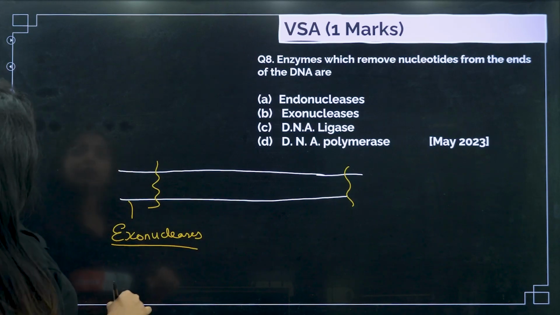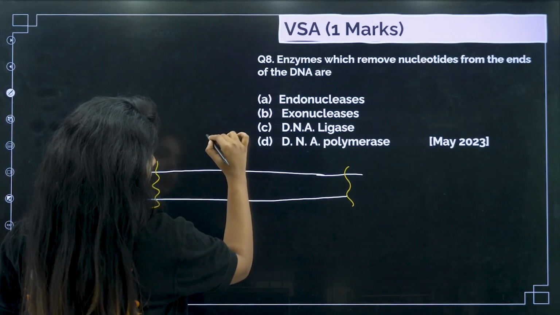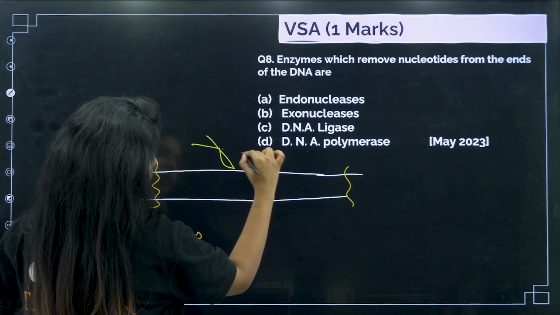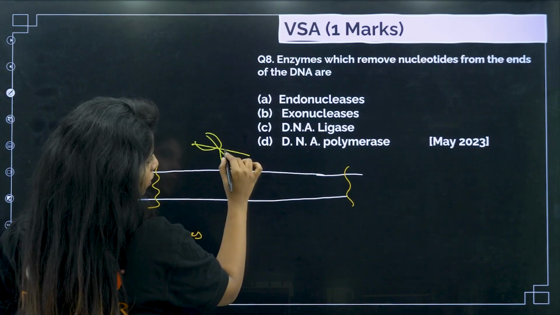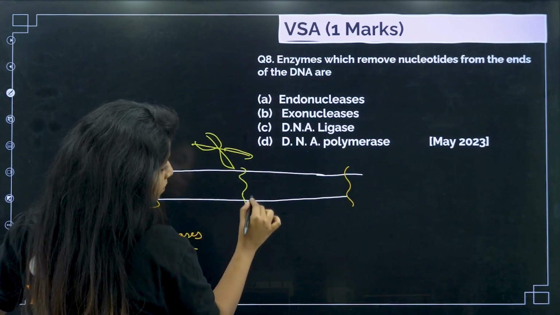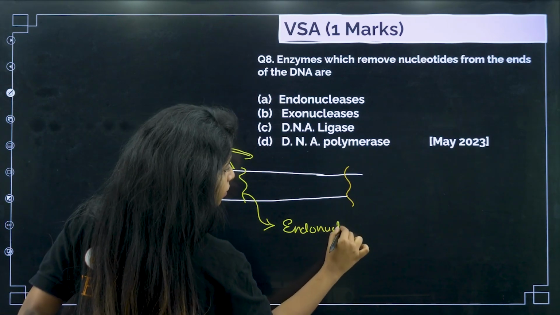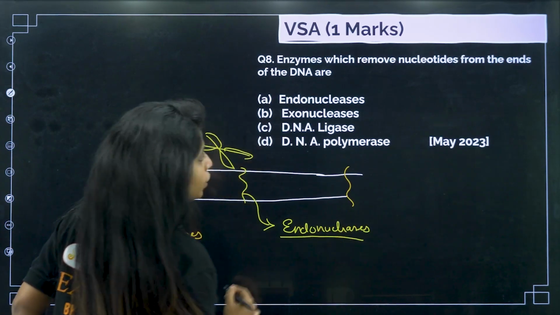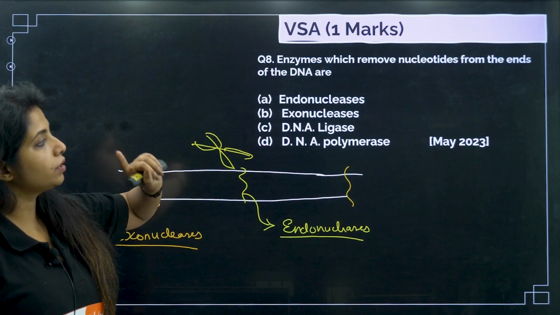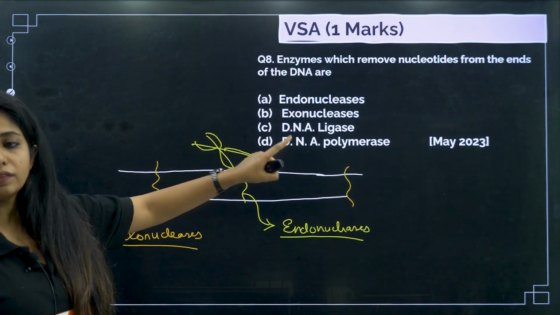Some of the enzymes cut the DNA from the middle, and this is known as endo. They are entering and cutting, so they are known as endonucleases. So you have endonucleases, exonucleases, DNA ligase, and DNA polymerase.